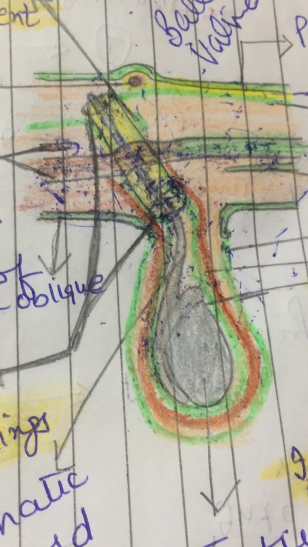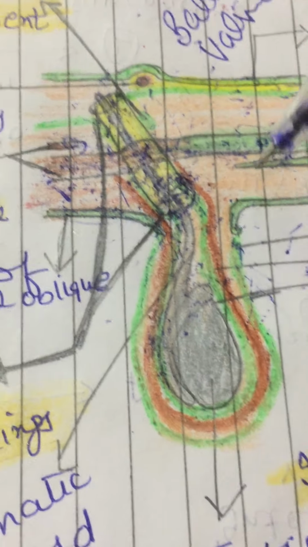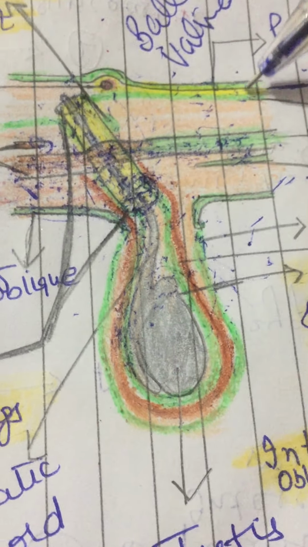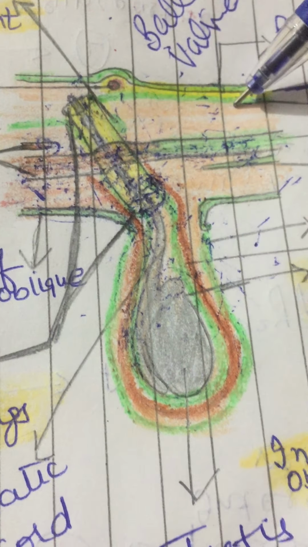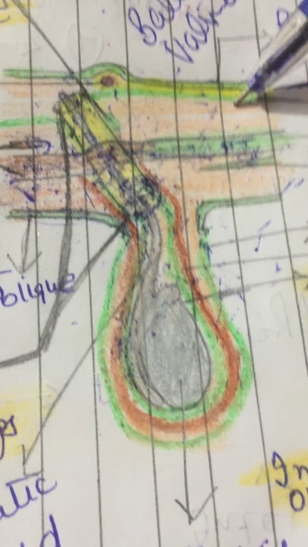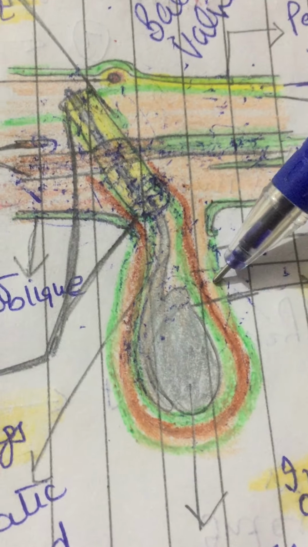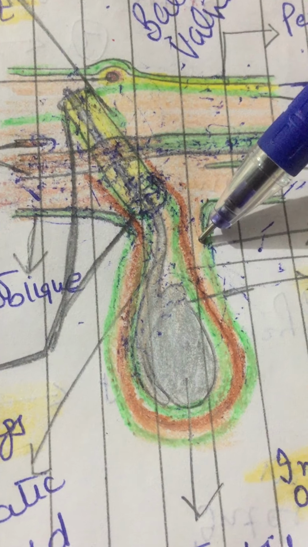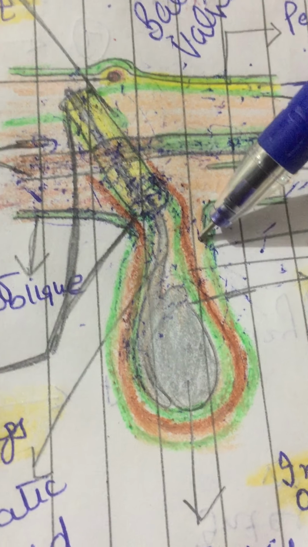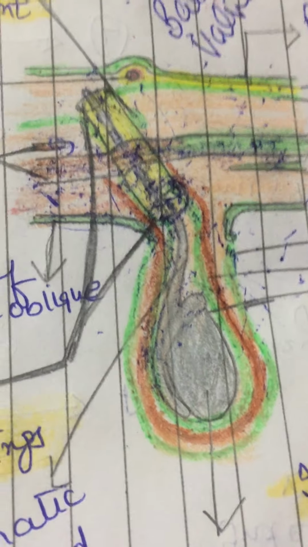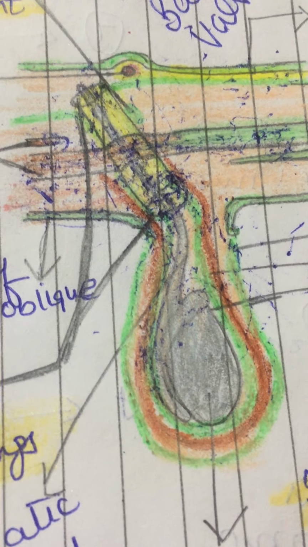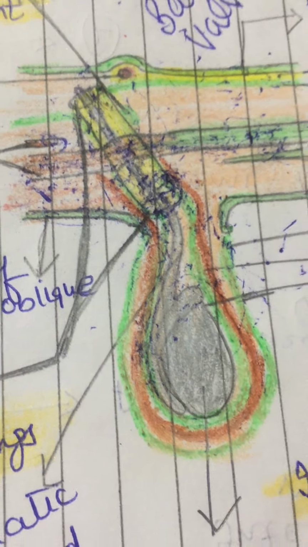In case of direct hernia, we have peritoneum of the sac, extraperitoneal connective tissue, then we have fascia transversalis, right? Then we have cremaster muscle, then we have external spermatic fascia, right? Then we have dartos muscle, and then we have skin, right? This is for the lateral type of direct hernia.